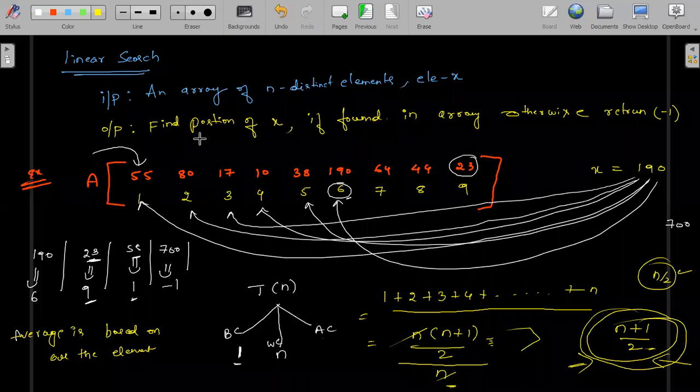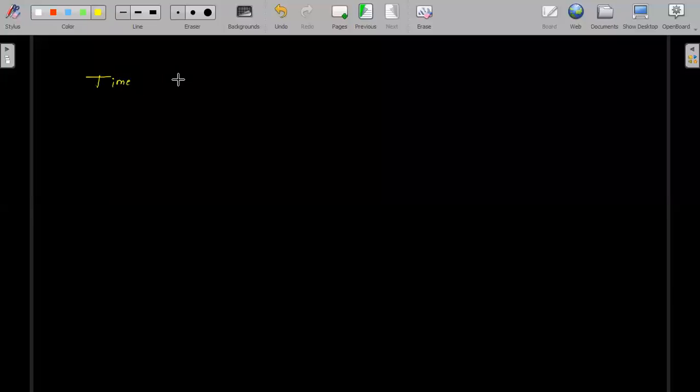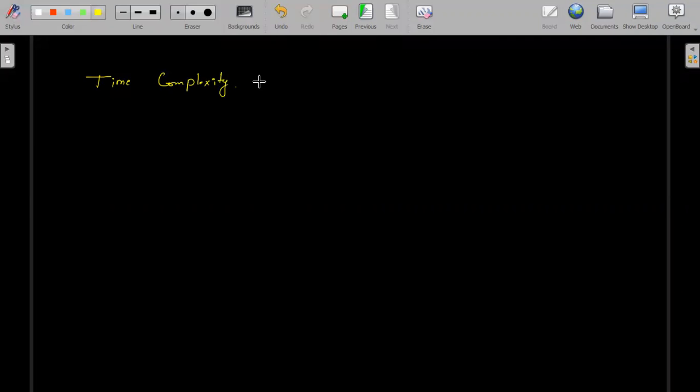Now I think we are almost over here. One small thing: observe here. I want to show you the time complexity for linear search, LS. So, elements.